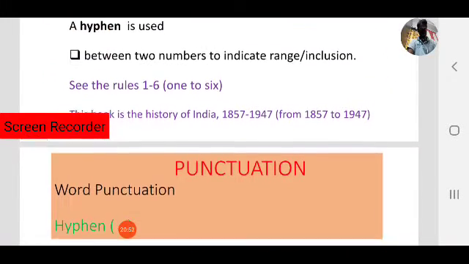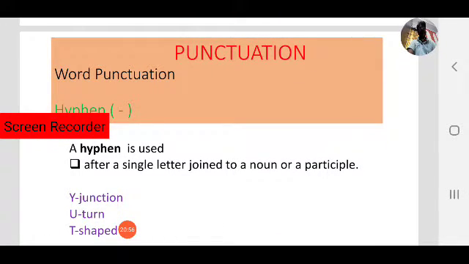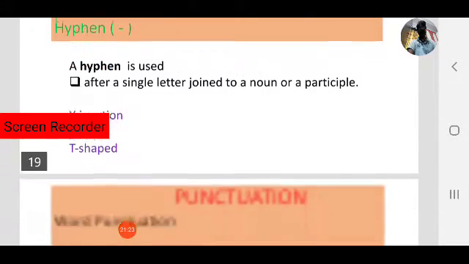This is one case. Let us see another case. After a single letter joined to a noun or participle, in that case also we use a hyphen. For example, Y-junction. What is the single letter here? Y. Single letter Y, junction. Or crossroads, X-roads, Y-junction, U-turn, T-shaped, like that. In those cases we use a hyphen.